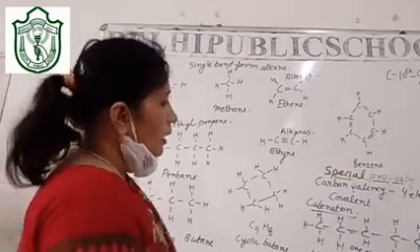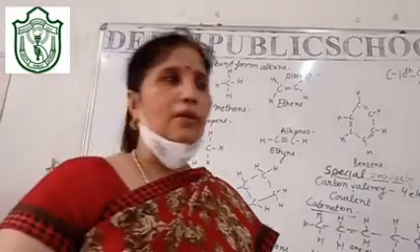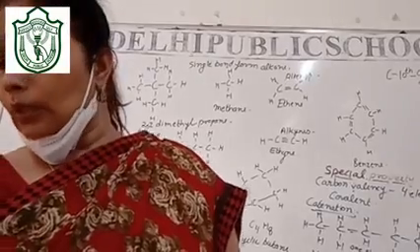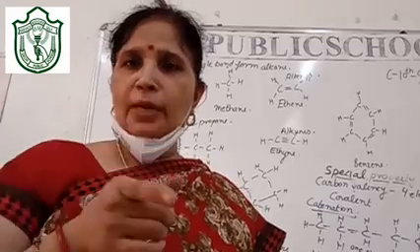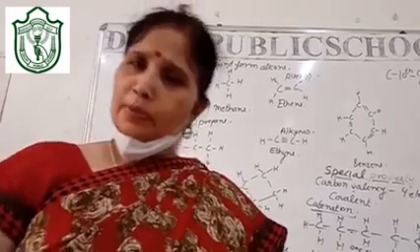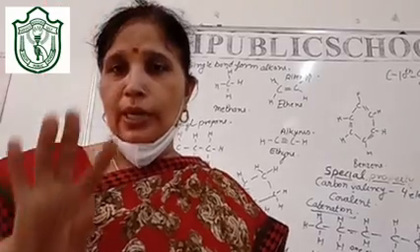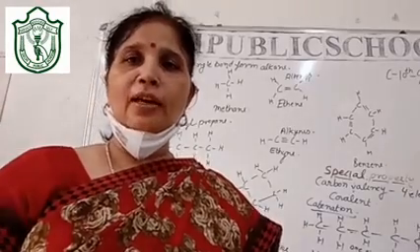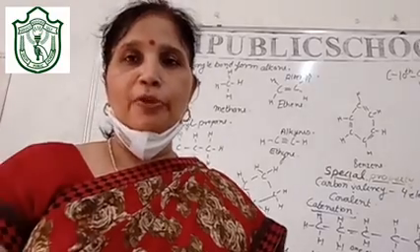So you have understood. Now if I talk of the homologous series, I think for the homologous series we shall have another video. What is homologous series? When a series of organic compounds varies by a CH2 group only. They may or may not have a functional group, but they vary only by the CH2 group. So that is the homologous series. I think it would be better if we have a separate video for the homologous series.